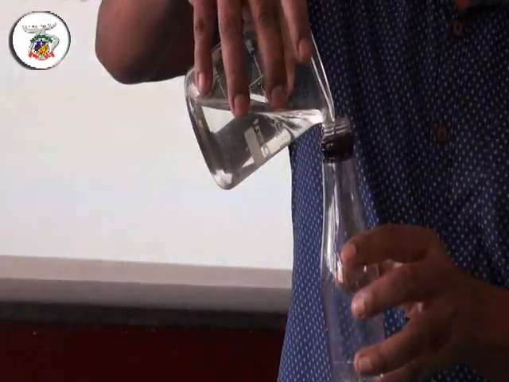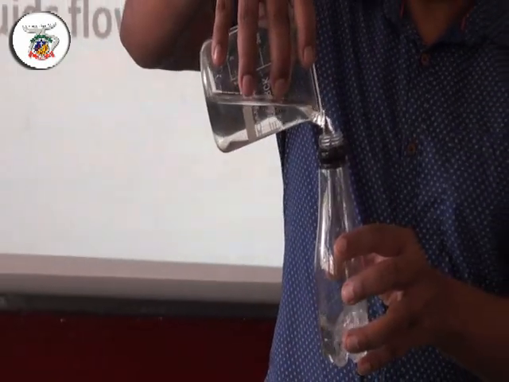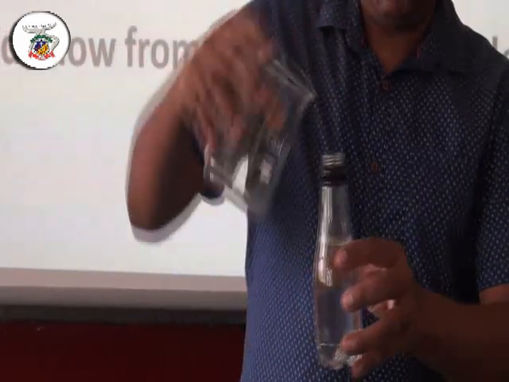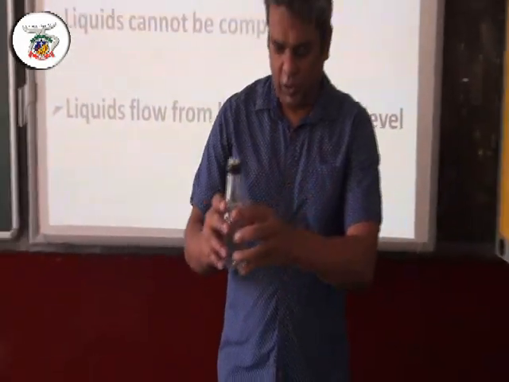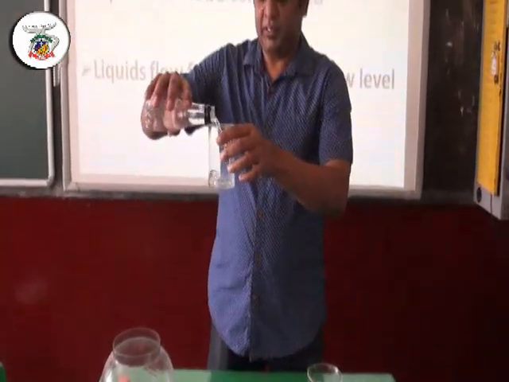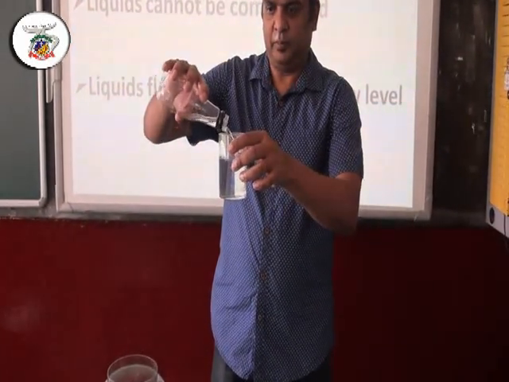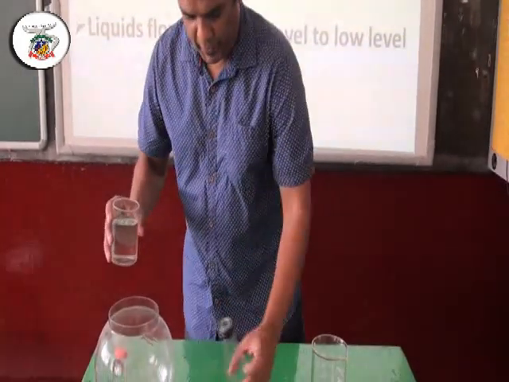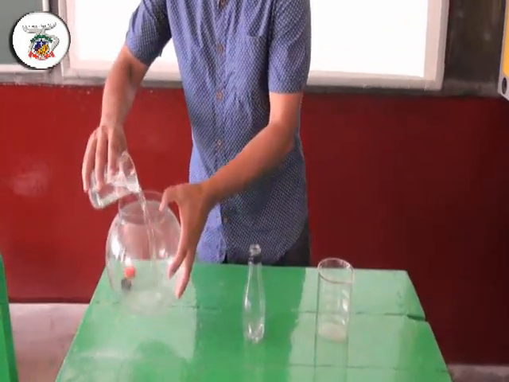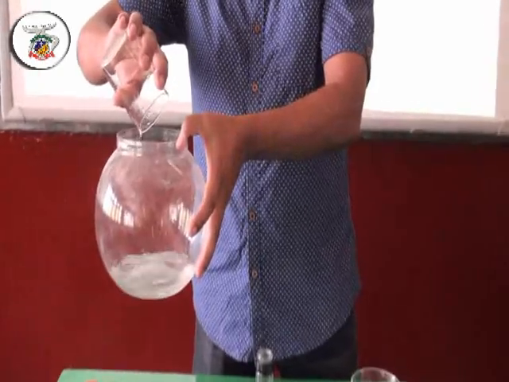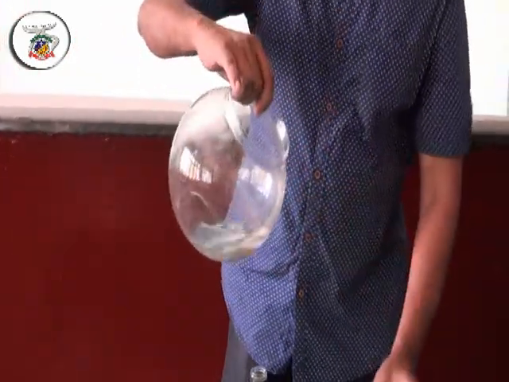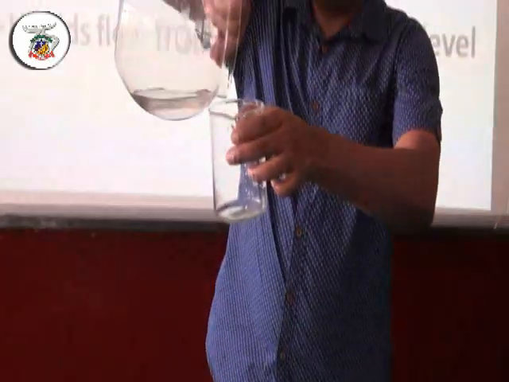Now I pour this liquid into the bottle, and then from the bottle I'm going to pour it into the glass, and from the glass I'm going to pour it into the bowl, and then from the bowl again I'm going to pour it back into the measuring beaker.